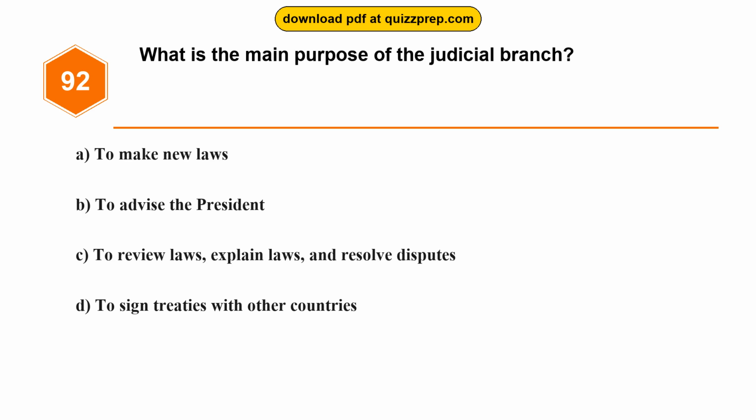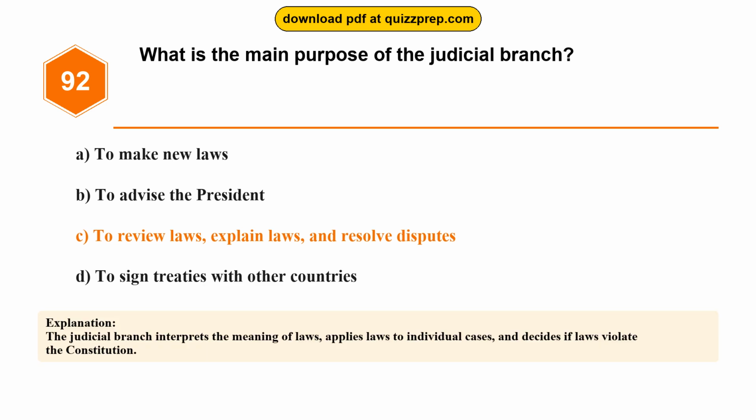Question 92. What is the main purpose of the judicial branch? Option A. To make new laws. Option B. To advise the president. Option C. To review laws, explain laws, and resolve disputes. Option D. To sign treaties with other countries. The correct answer is option C. To review laws, explain laws, and resolve disputes. The judicial branch interprets the meaning of laws, applies laws to individual cases, and decides if laws violate the Constitution.